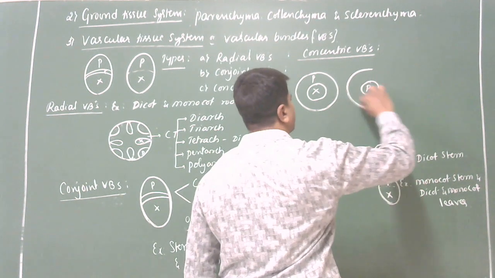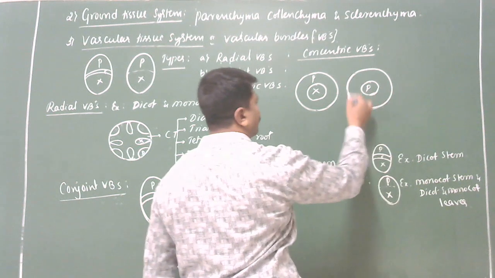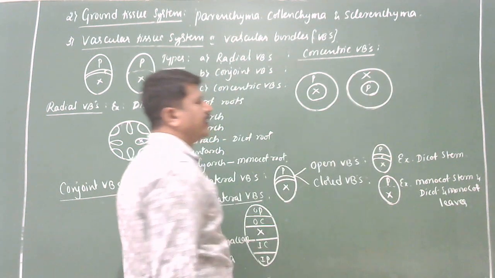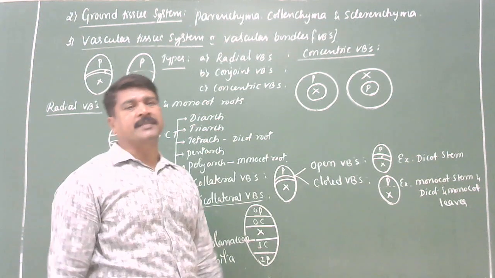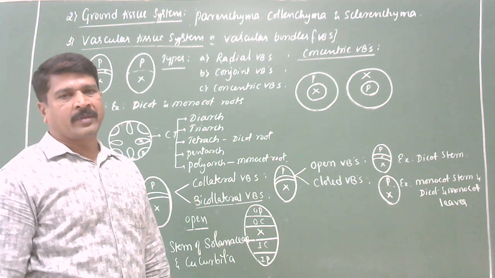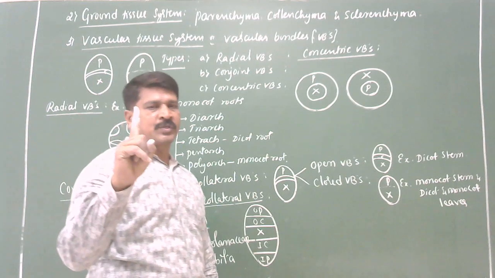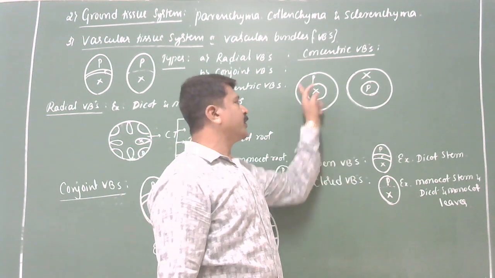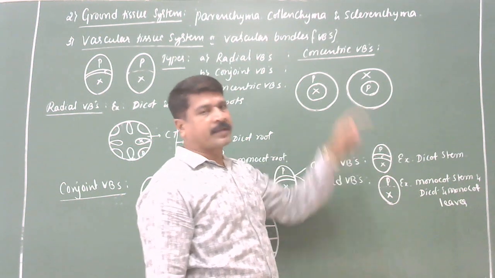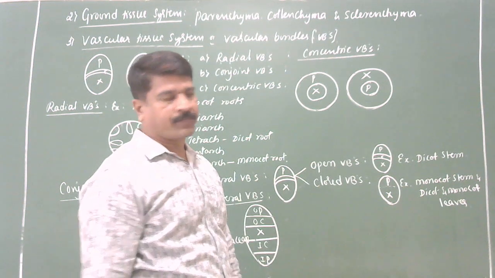When one vascular tissue, either xylem or phloem, lies in the center and is surrounded by another vascular tissue, then it is called concentric vascular bundles.